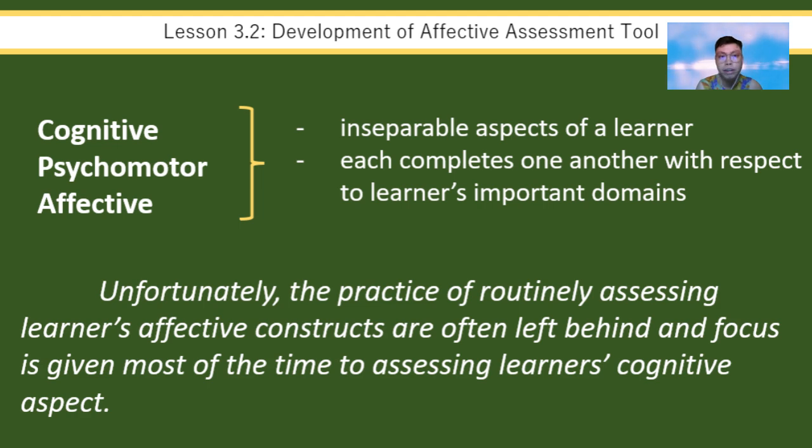And we also discussed already last meeting that the primary reason for this is that most of the subjects are cognitive domain heavy. We focus on the cognitive aspect, on what the students know, while we ignore how they feel or value the subject matter.